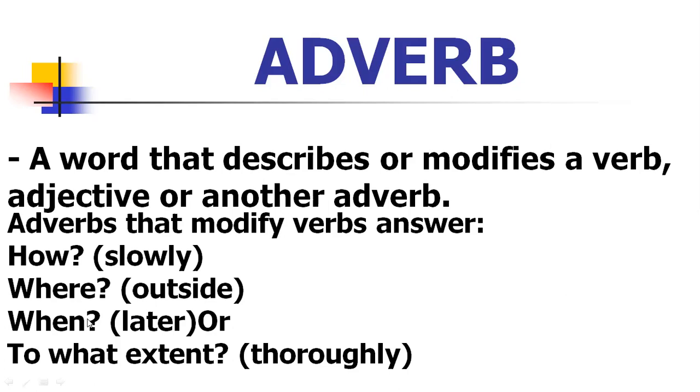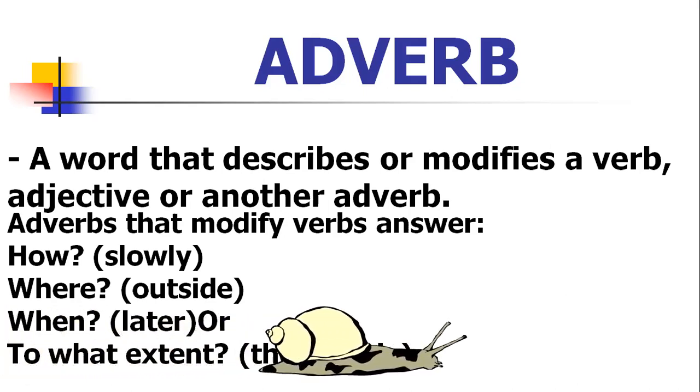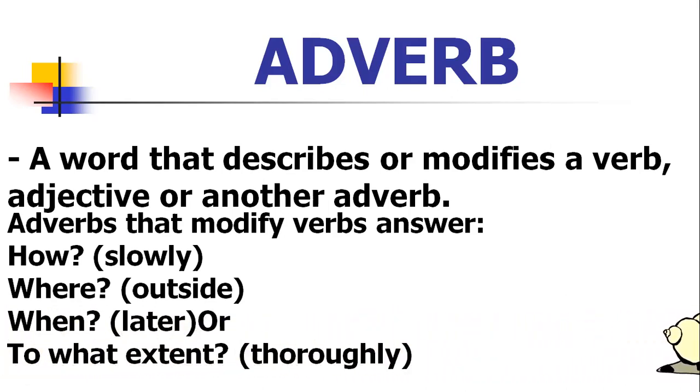And then when. It is talking about time: later or now. When will you come to school? Later. To what extent? Thoroughly. I checked thoroughly. To what extent did you check? I checked thoroughly. All these are examples for adverbs. He is walking slowly, right?